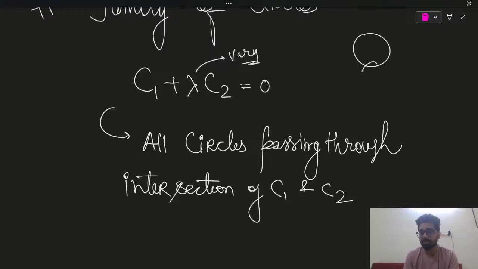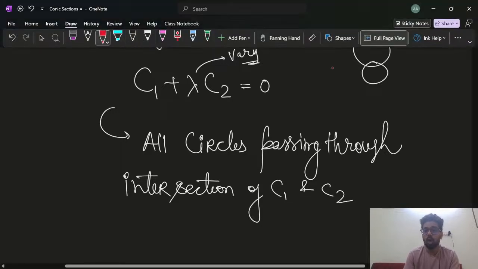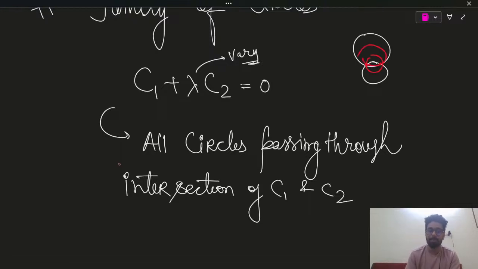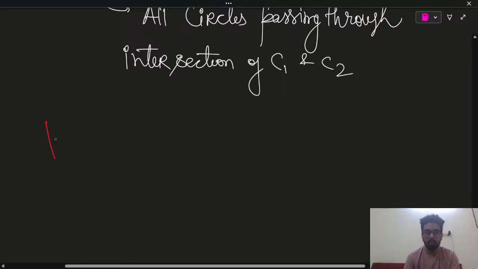So for example, like this, these two circles intersect over here. Now you can draw infinitely many circles passing through these two points, like this.